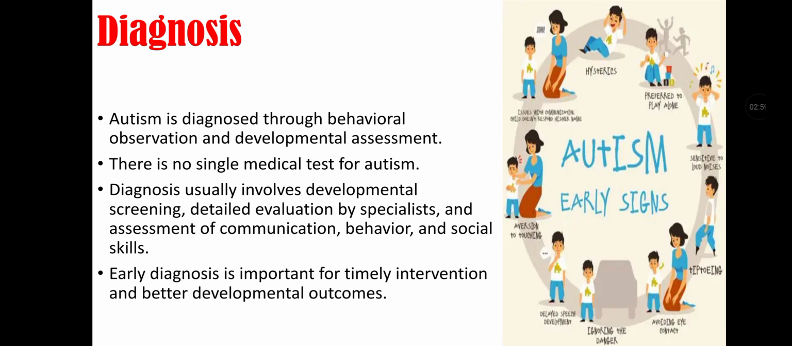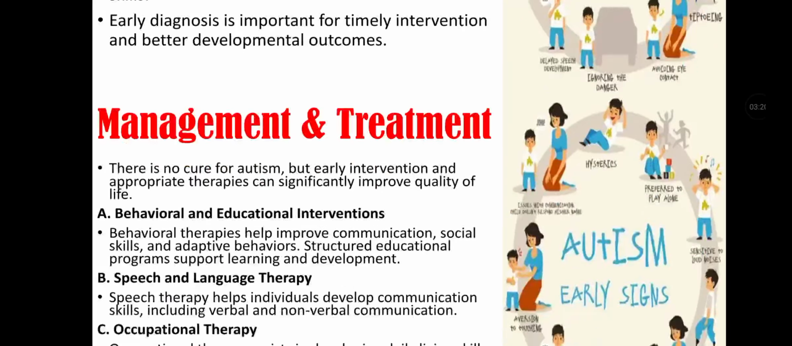Diagnosis of autism. Autism is diagnosed through behavioral observation and developmental assessment. There is no single medical test for autism. Diagnosis usually involves developmental screening, detailed evaluation by specialists, and assessment of communication, behavior, and social skills. Early diagnosis is important for timely intervention and better developmental outcomes.